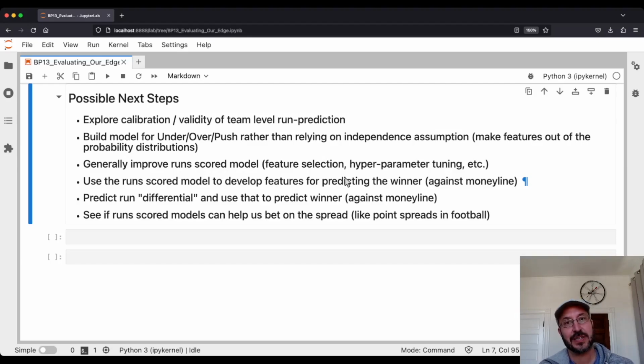Betting on the spread is a little bit less common in baseball. In football, generally, you bet against the point spread, right? They'll say -6.5 for this team. So if that team wins by 7 points or more, they get the win. If they win by 6.5 points or less, or they lose the game, that counts as a loss. That's the most common bet in football. In baseball, you can bet on the spread. It's a little bit less common, but using these run scored models might give us some insight into how to bet against the spread.